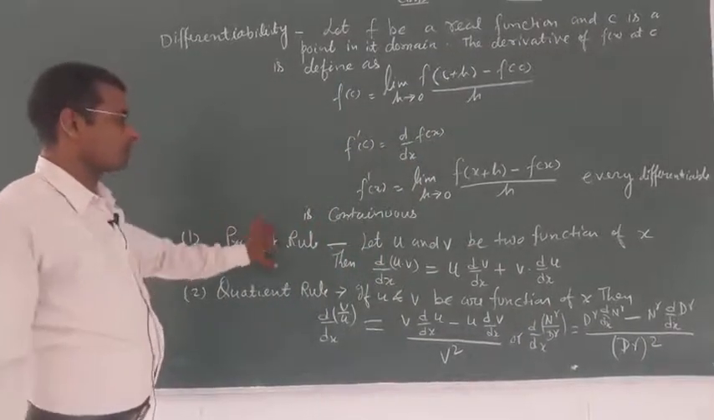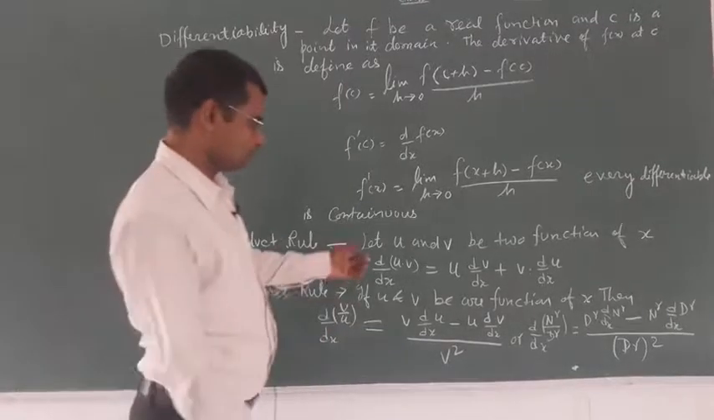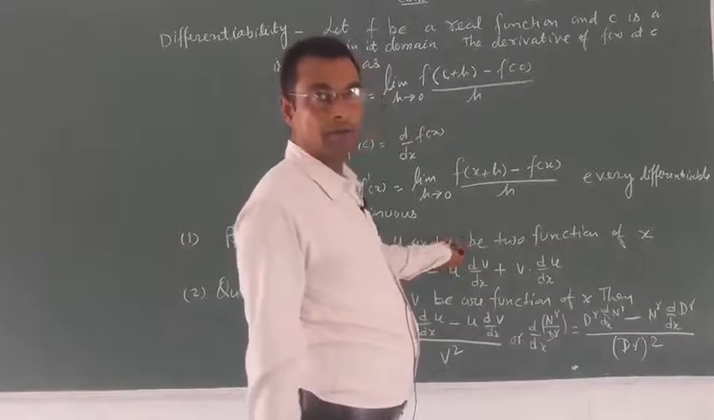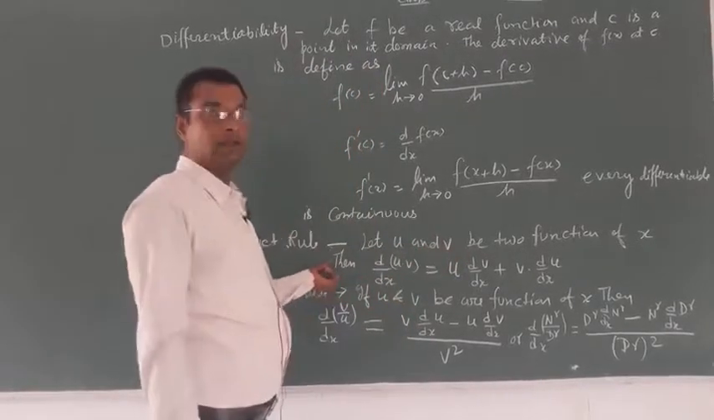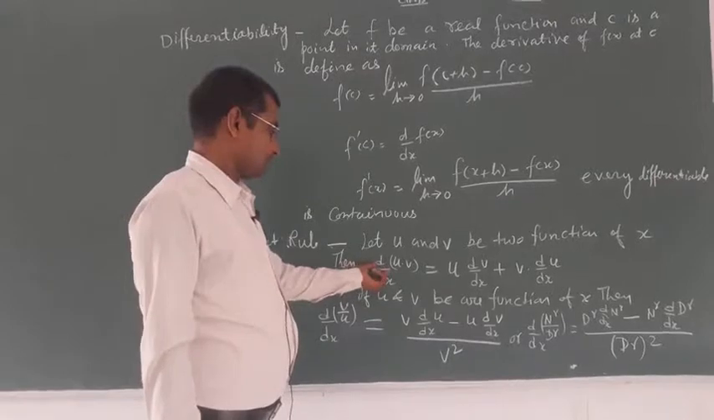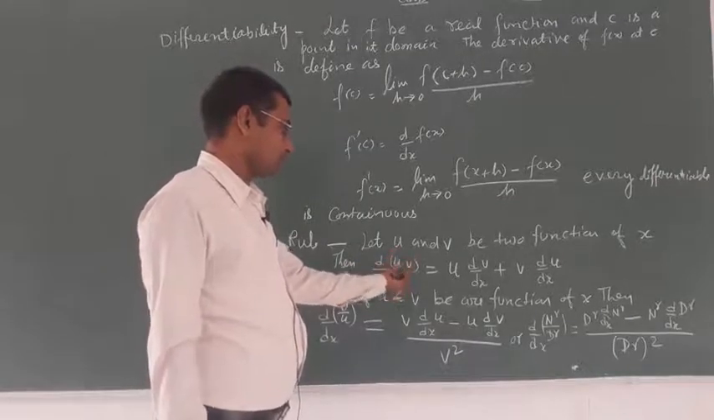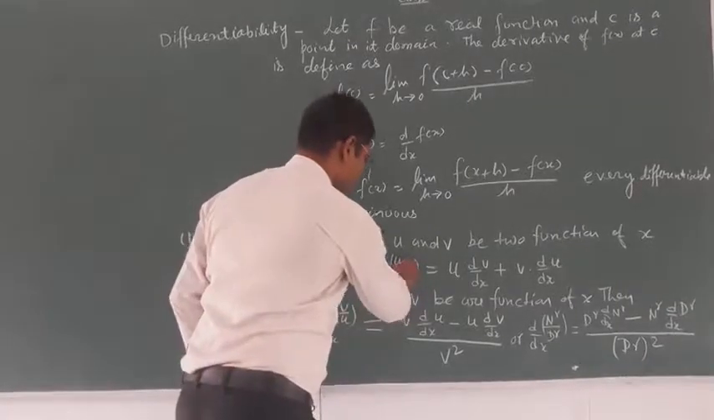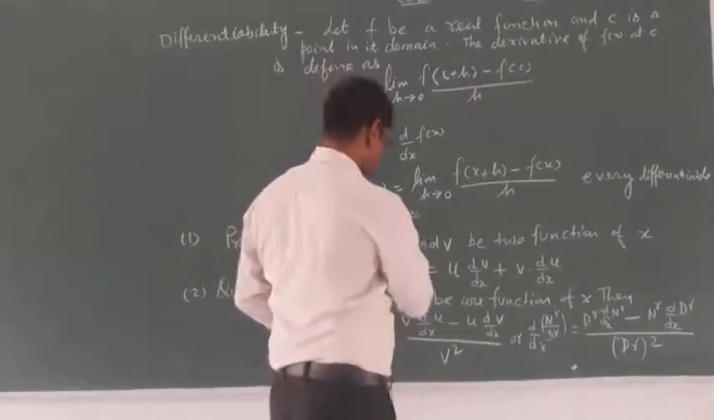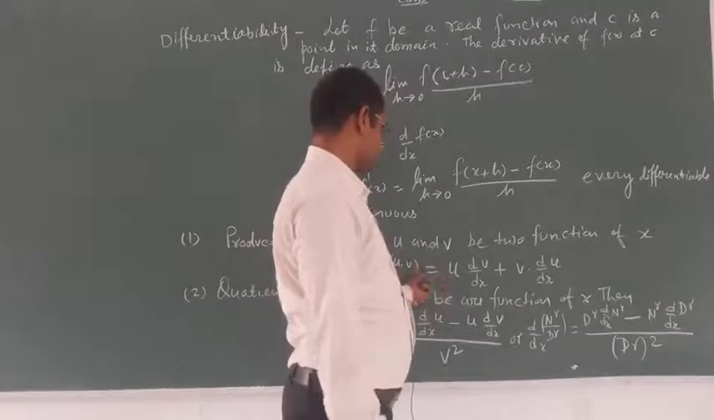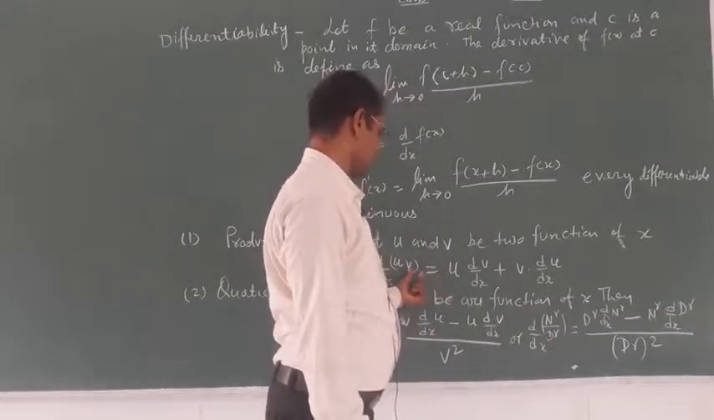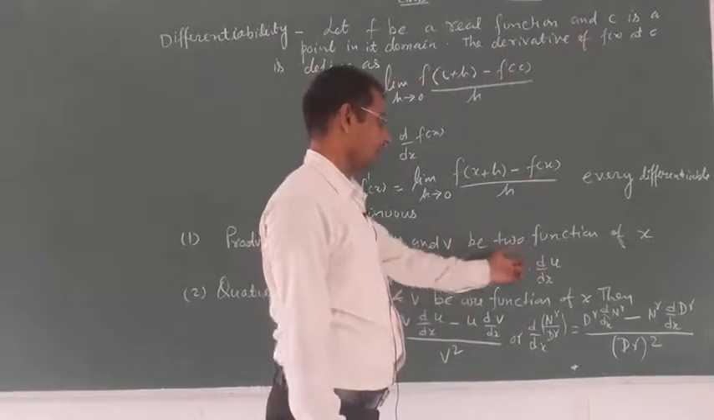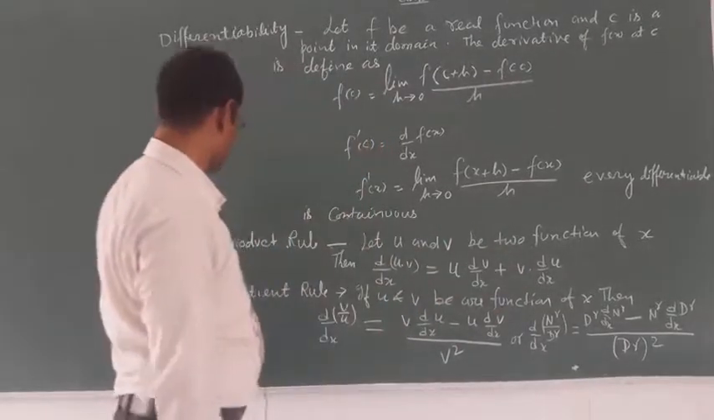First, the product rule. If u and v are functions of x, then the derivative of the product uv is equal to the first function times the derivative of the second function plus the second function times the derivative of the first function.